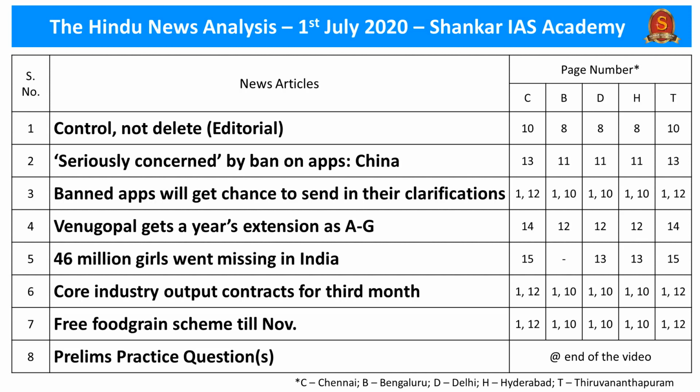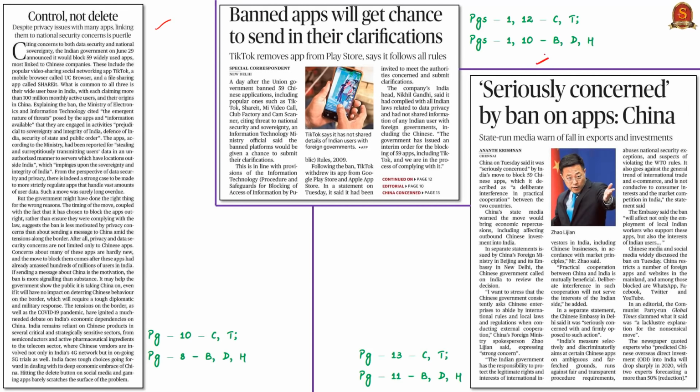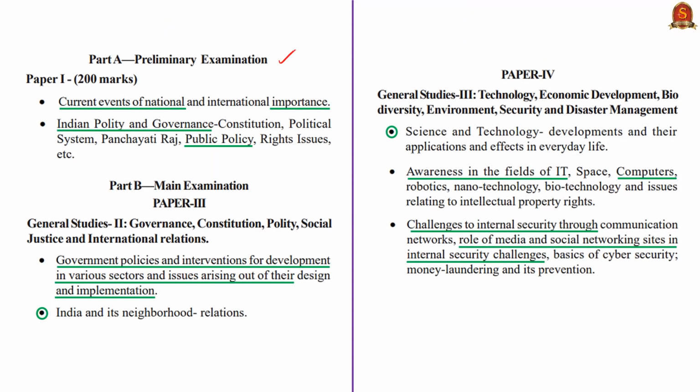Now let us move on to the analysis of the first news article. These news articles are with reference to the recent ban imposed by the Government of India on some of the mobile applications which are reported in news media as Chinese applications. In this discussion, we will see the background of this move, the criticisms, then the possible repercussions on the Chinese economy and Indian economy, and also we'll see the response of the Chinese government on this ban. The syllabus relevant for the analysis of these articles is highlighted here for your reference.